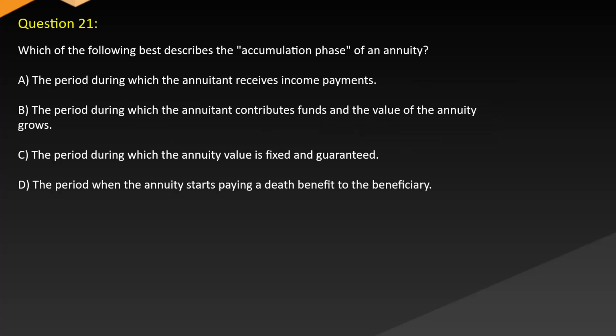Question 21. Which of the following best describes the accumulation phase of an annuity? A. The period during which the annuitant receives income payments. B. The period during which the annuitant contributes funds and the value of the annuity grows. C. The period during which the annuity value is fixed and guaranteed. D. The period when the annuity starts paying a death benefit to the beneficiary.